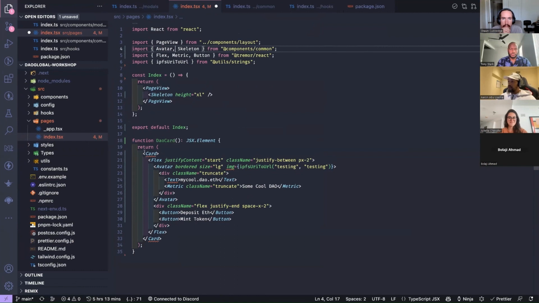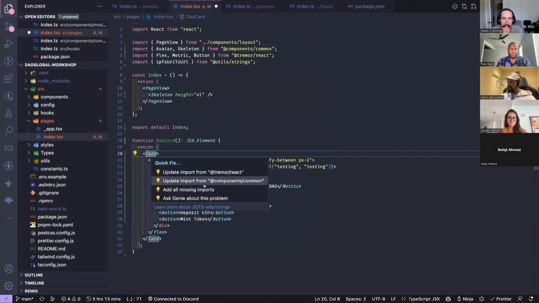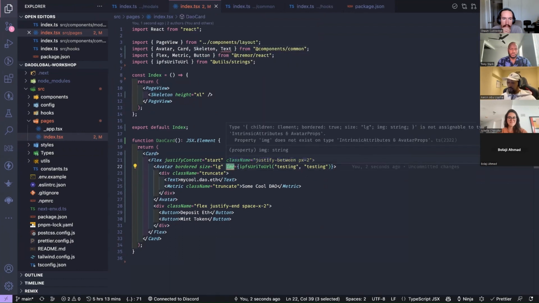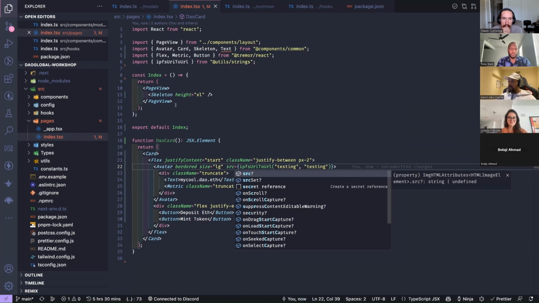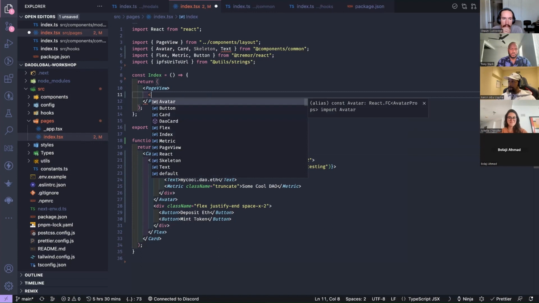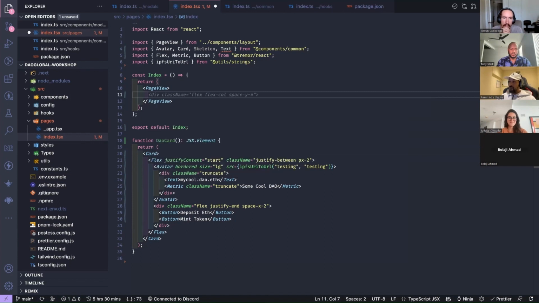We don't want that card there. We want to get this from our components. Okay, so let's have a look at what this looks like. What's this called? This is called DAO card.